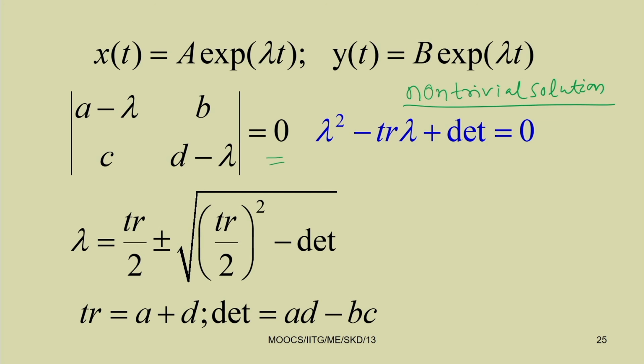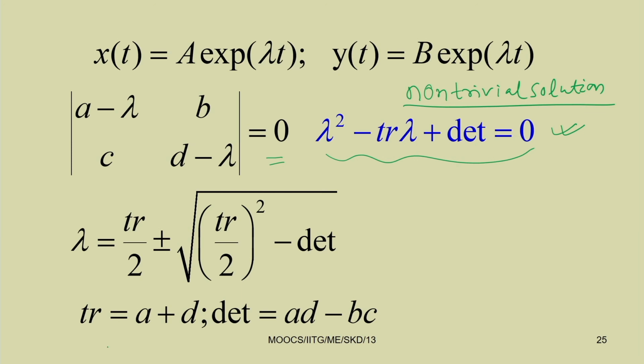If you take the determinant of this, a minus lambda into d minus lambda minus b c equal to 0. This can be written in the form lambda square minus trace lambda plus determinant equal to 0. By solving this, you can write lambda equal to trace by 2 plus minus root over trace by 2 square minus determinant.